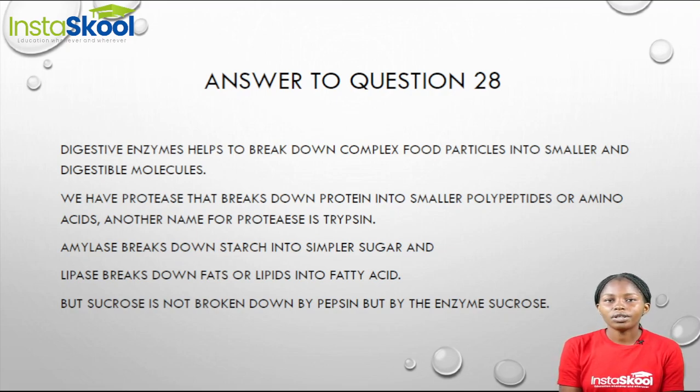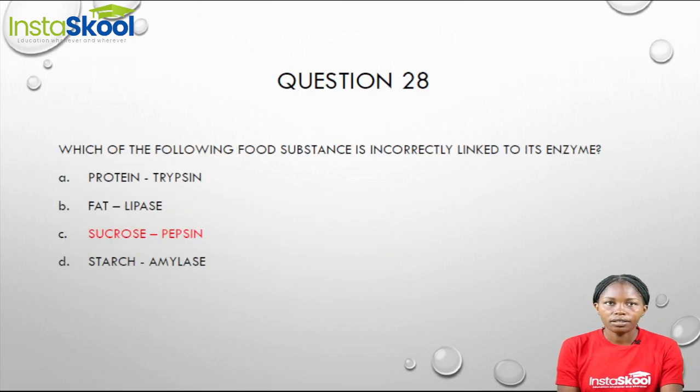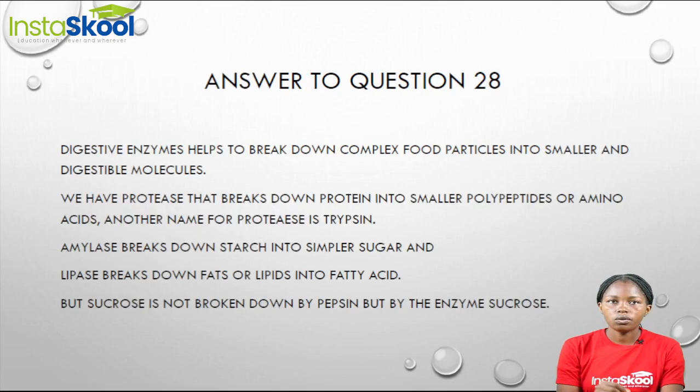Amylase helps to break down starch into simple sugar in order for it to be digested in the body. Lipase helps to break down fats or lipids into fatty acids. Protease also helps to break down protein into smaller polypeptides. So the odd one out here is option C, sucrose. And this is because sucrose is broken down by an enzyme known as sucrase.